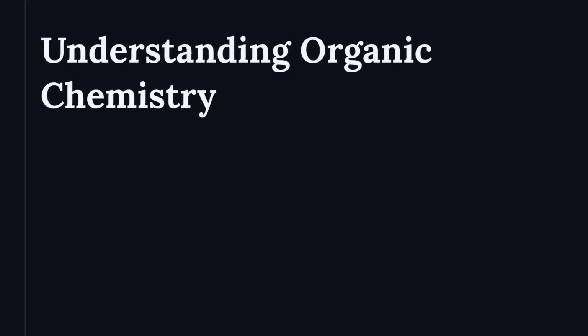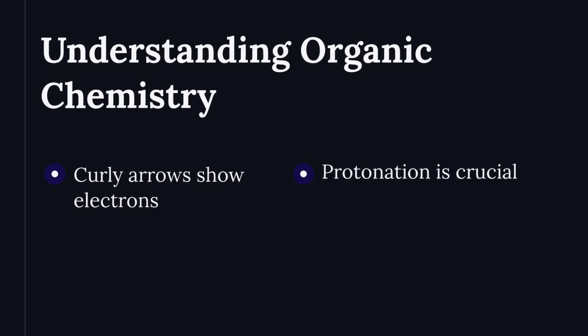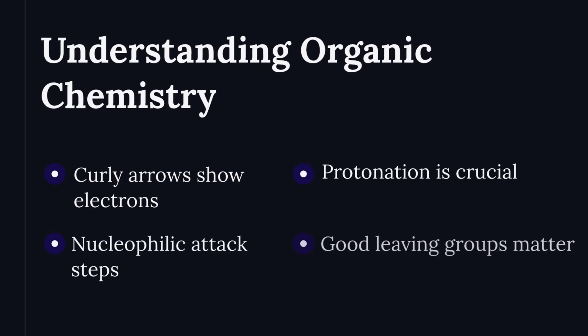Understanding mechanisms is key in organic chemistry. Curly arrows illustrate electron movement. Protonation and nucleophilic attack are critical steps. Recognizing good leaving groups is essential. Mastery of mechanisms aids in predicting reactions.